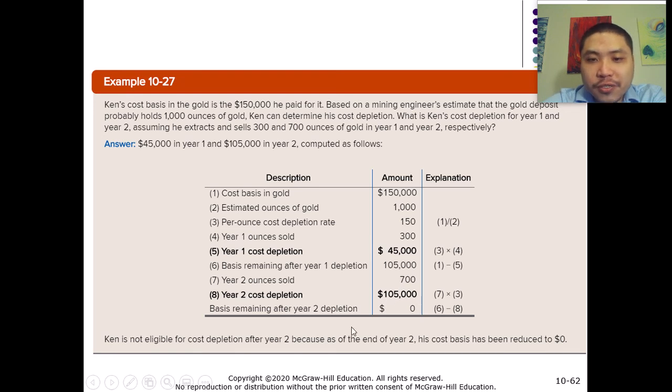So after 2 years, it looks like Ken already recovered all his costs to acquire this mine. So from now on, he cannot use the cost method anymore. Starting from the third year, he cannot use the cost method anymore.